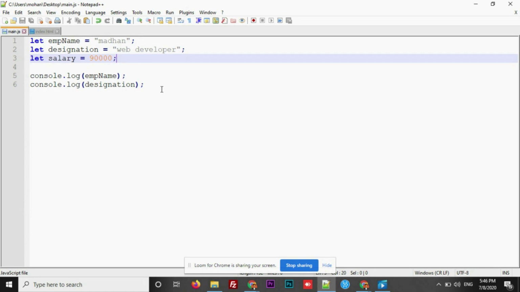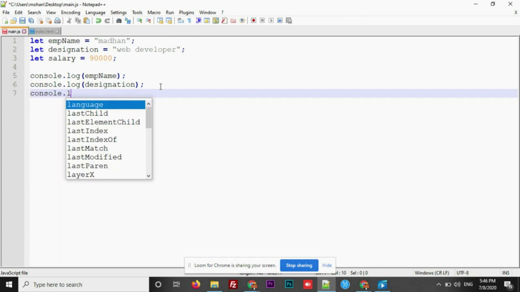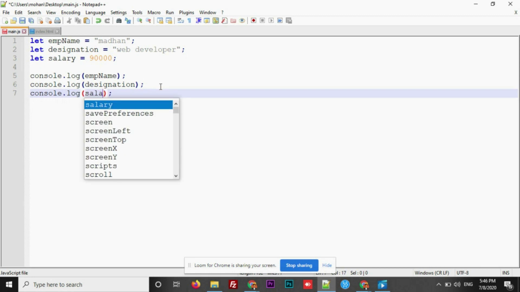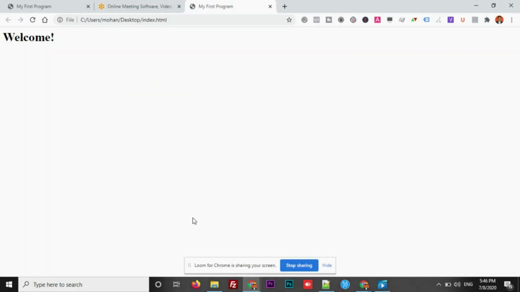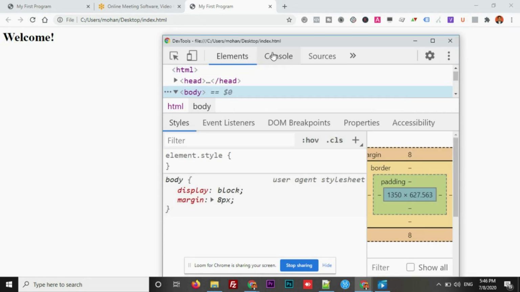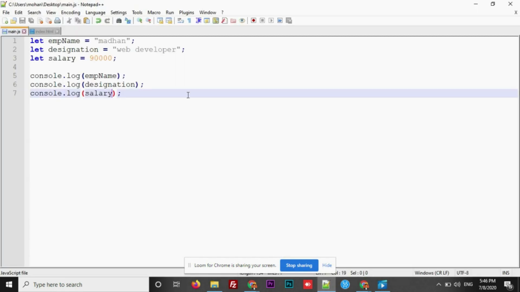For now, let's log the salary as well. Console.log salary, save, go here, refresh, inspect. Alright, this is how you can store the data and you can retrieve it whenever you want. Now, let's go to do some math.